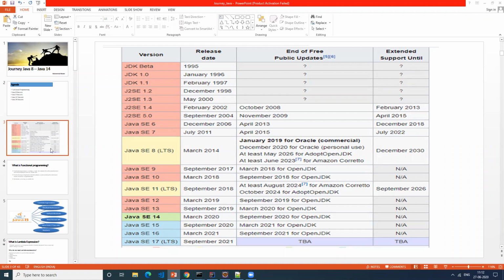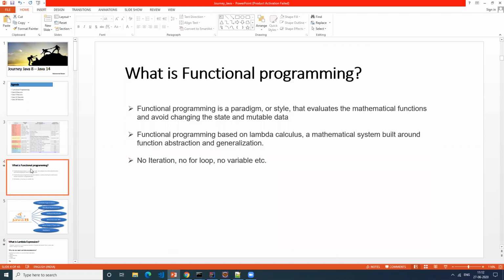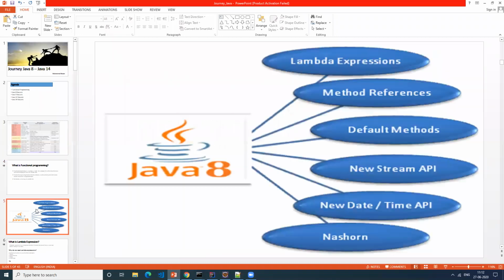We explained what is functional programming and how it is different from object-oriented programming. Those concepts we covered, and the features: lambda expression, method references, default methods, and streams. All these things we covered in the first session.